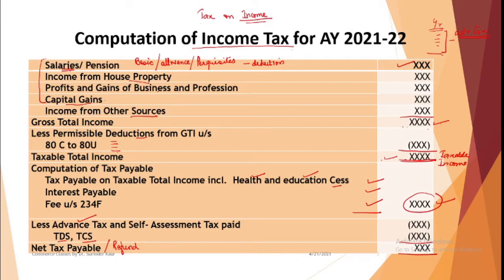Similarly, in case of your business and profession, you need to calculate profits and gains as per your tax laws. See, tax laws are different from your accounting laws, because the taxation authorities will not allow you to follow the rules as per your own convenience and then come up with a figure of profit or loss and then say that this is my tax.